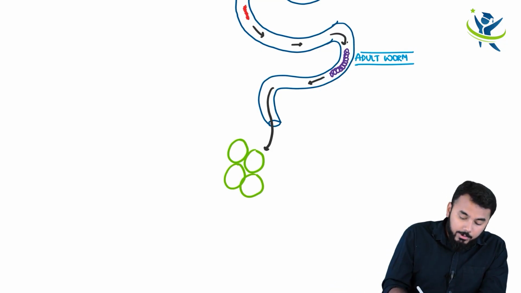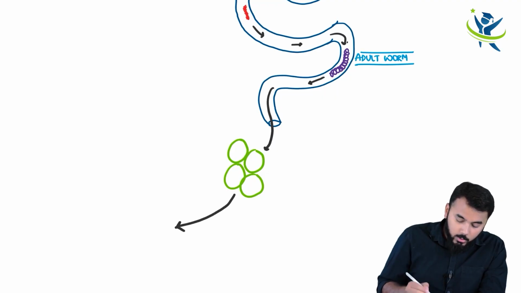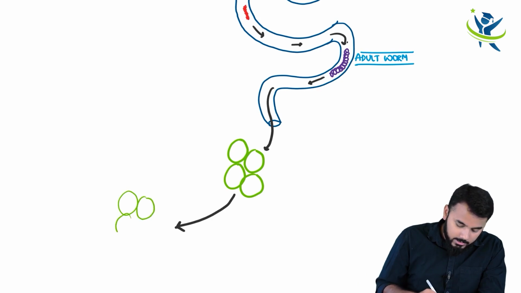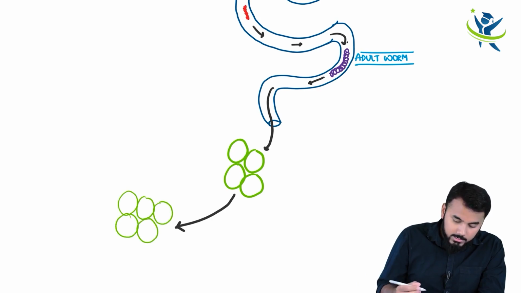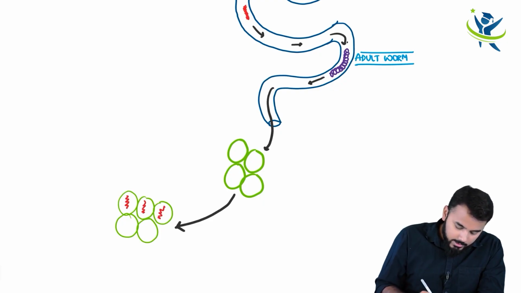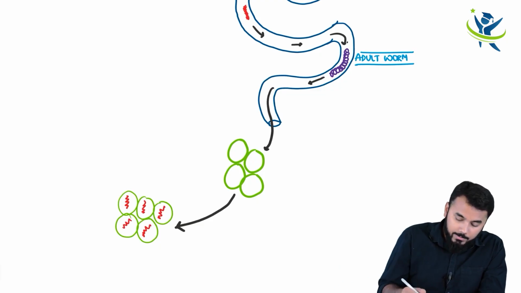Now these unembryonated eggs will turn into embryonated eggs. These unembryonated eggs, like this, right? So these unembryonated eggs are turning into embryonated eggs. See, they have an embryo inside. They are turning into embryonated eggs. Okay, so what has happened?